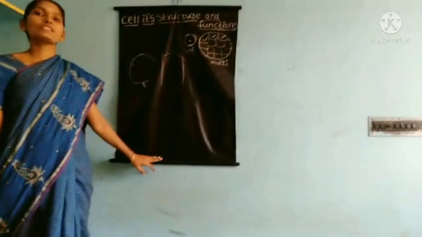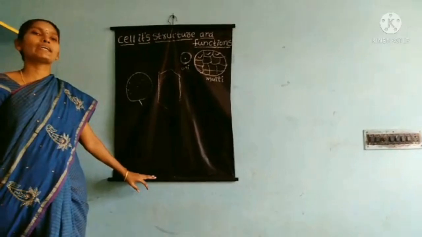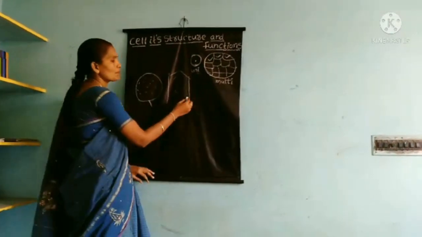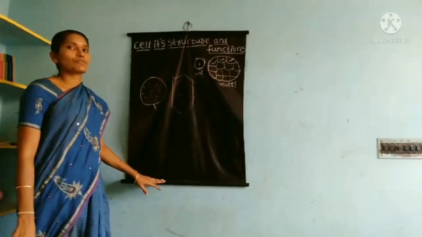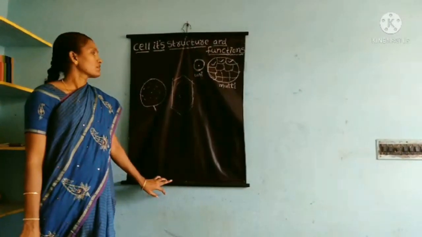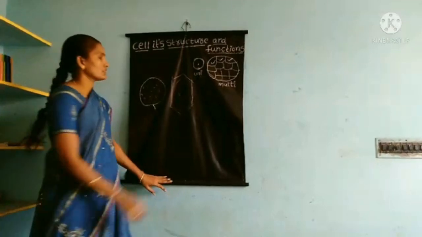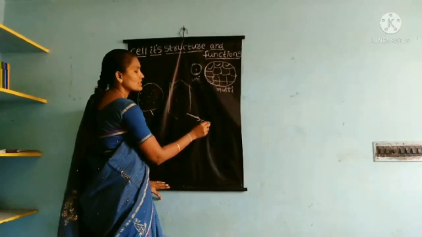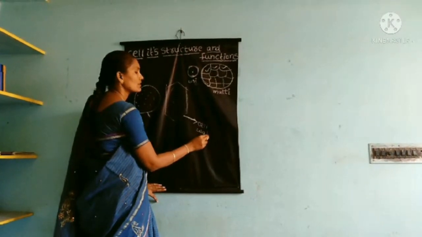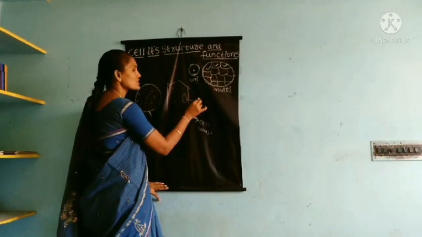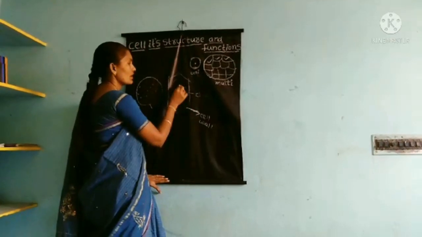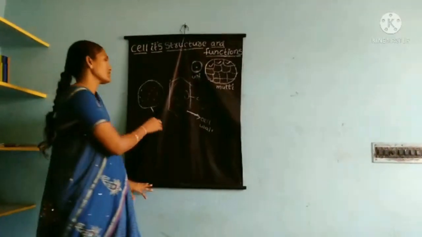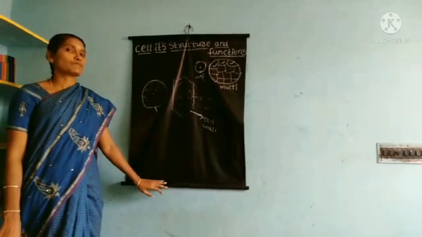And next one, what are the differences between the plant and animal cell? What is the difference, children? Carefully observe the plant cell. The plant cell has some more organelles. What are they? They are the cell wall, this is the cell wall, and chloroplast. And one big vacuole is there. These parts are not there in the animal cell. Observe, children.